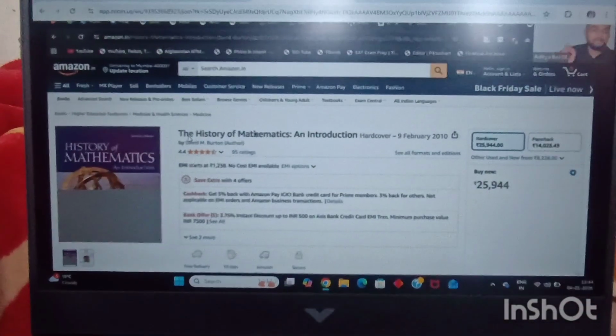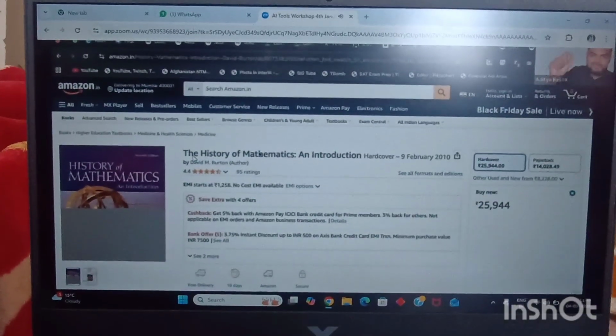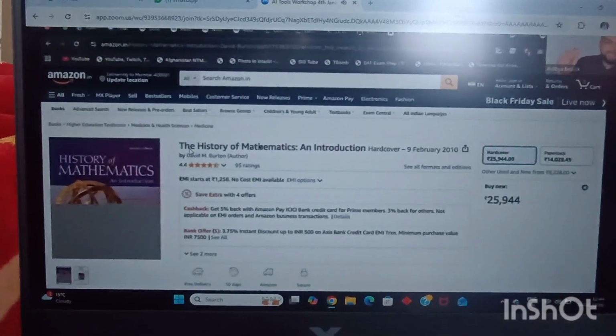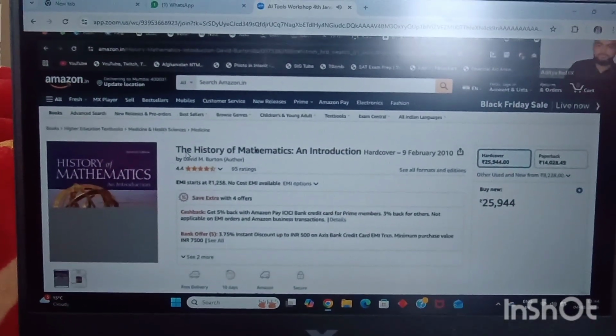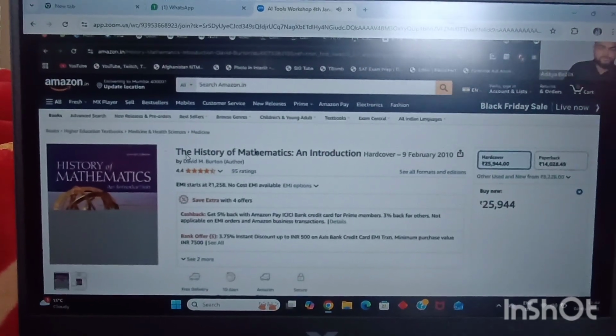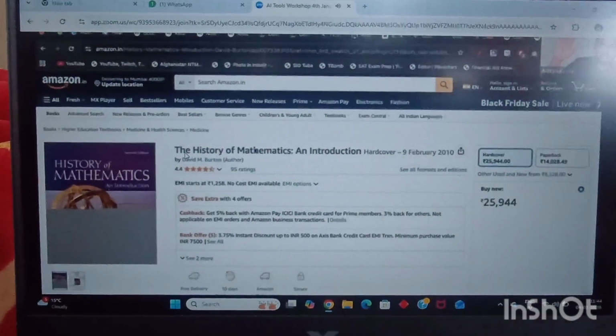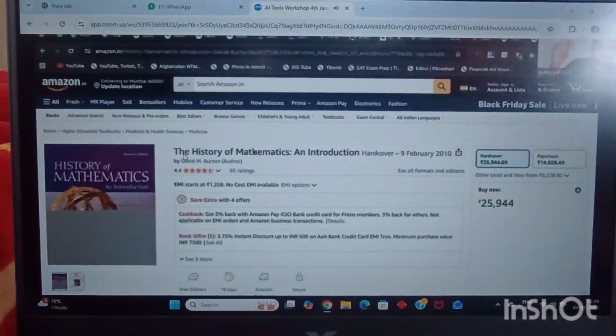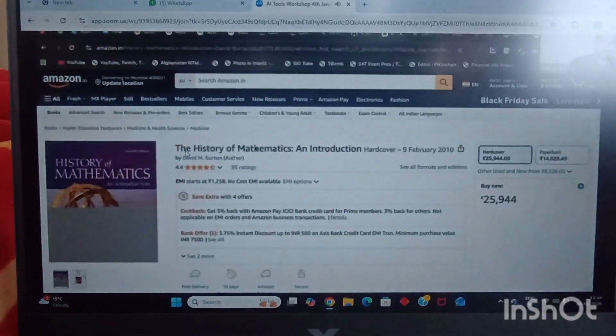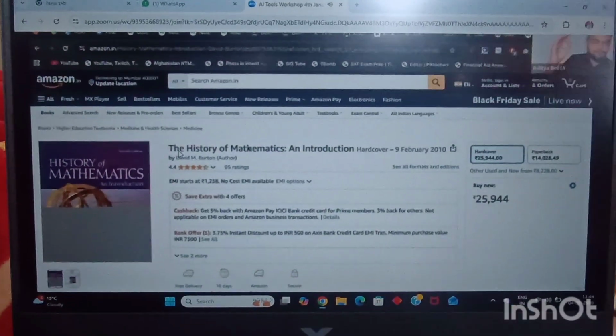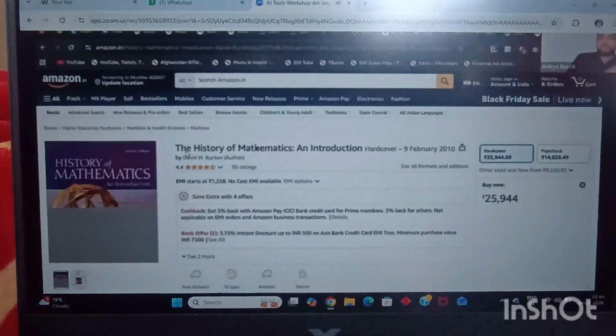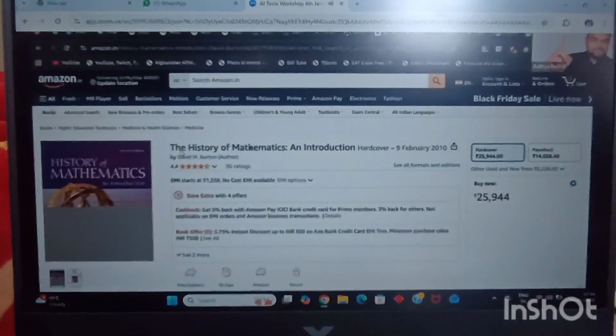But there are two aspects. First of all, who is taking the pledge with me today that you are going to be AI enabled from today onwards itself? Who is going to take this pledge with me today? Yes, we are going to be AI enabled, right? It is the need of the hour. So if I save you lakhs of rupees on your books, I want one thing from you.